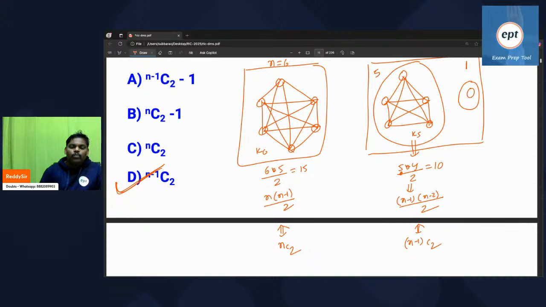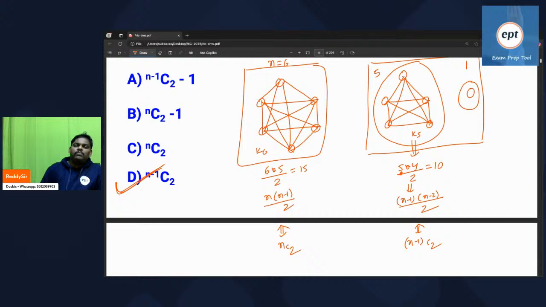Same problem, but when you say disconnected, there are some subgraphs. Every component should contain a minimum of 2 vertices. With n vertices, what is the maximum number of edges possible where the graph is disconnected and every component contains a minimum of two vertices? It means you cannot keep one vertex outside. You have to keep two vertices outside.